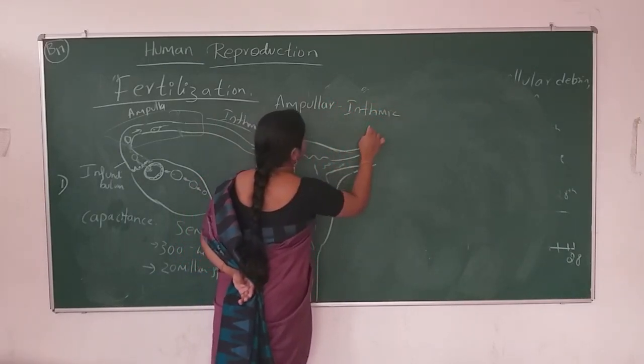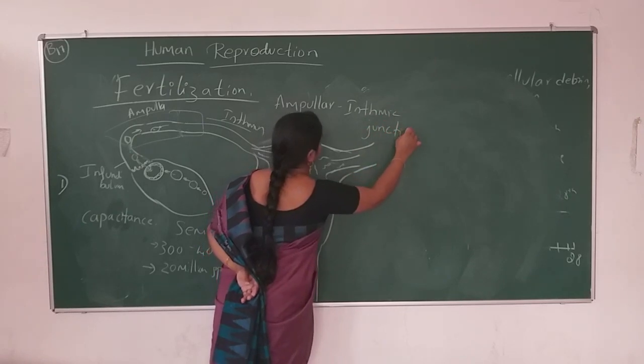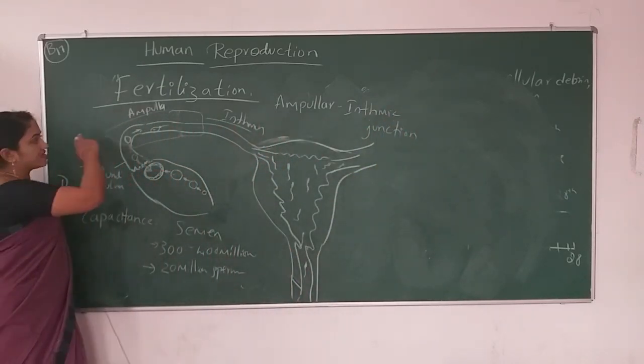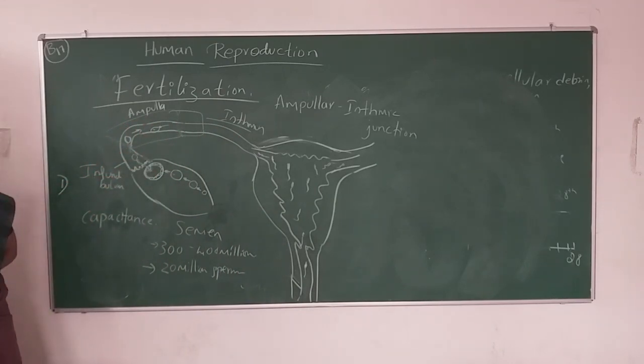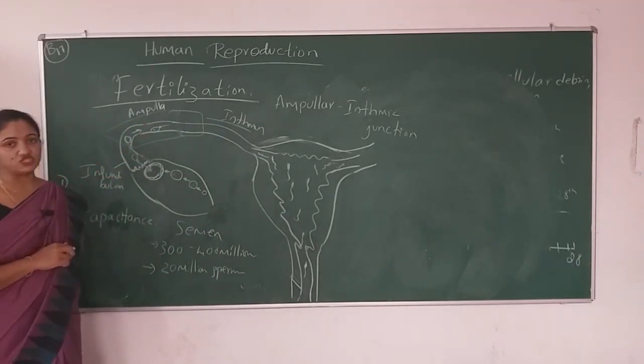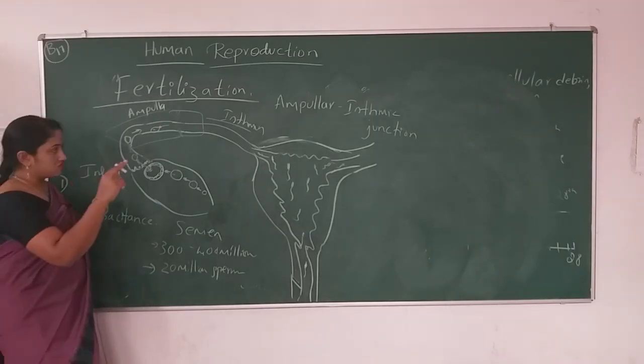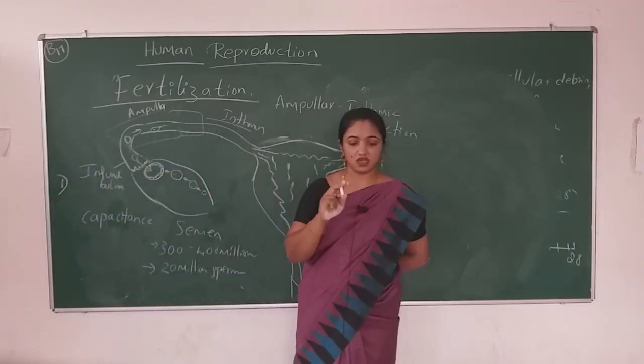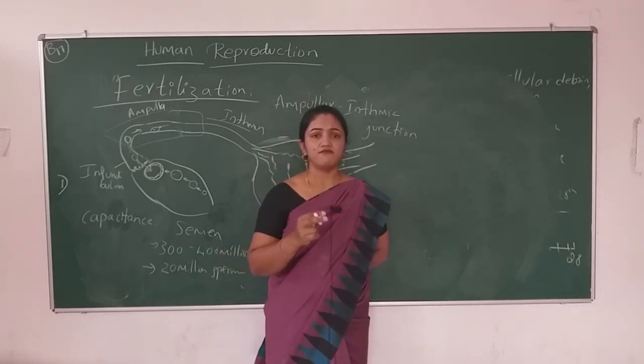The place of fertilization is the ampullary-isthmic junction. Only at this place does the fertilization occur. So because of this nature, every ejaculation or every coitus won't succeed with fertilization.